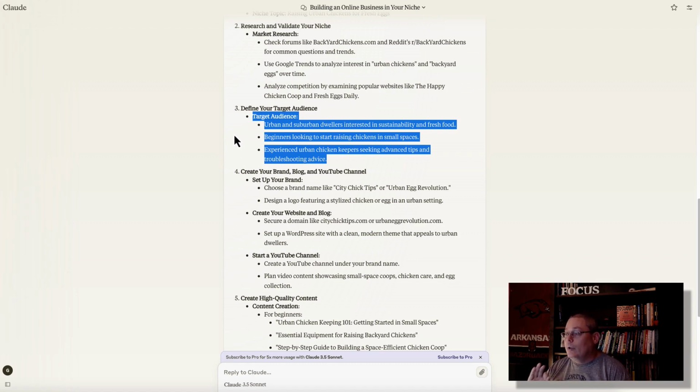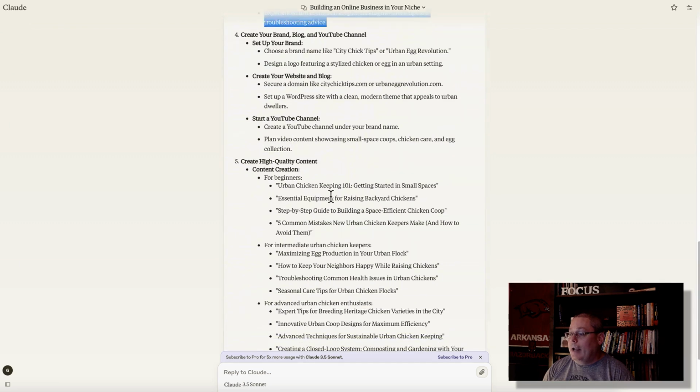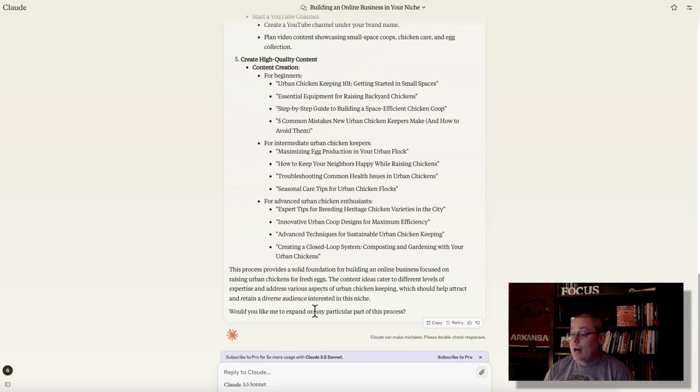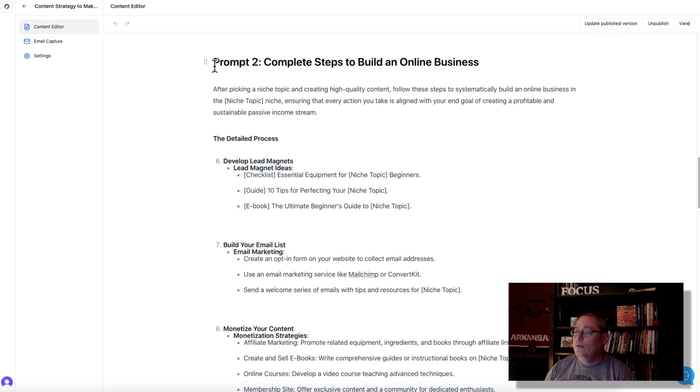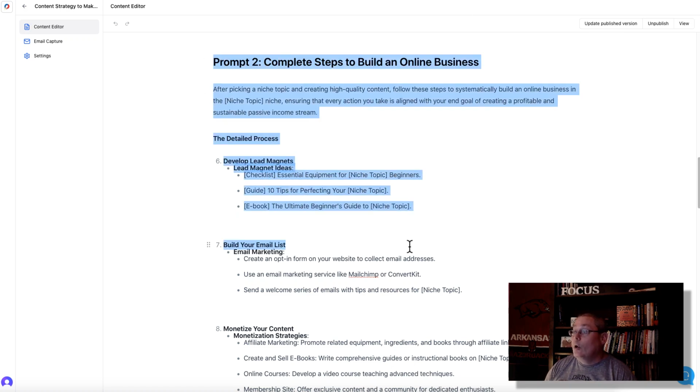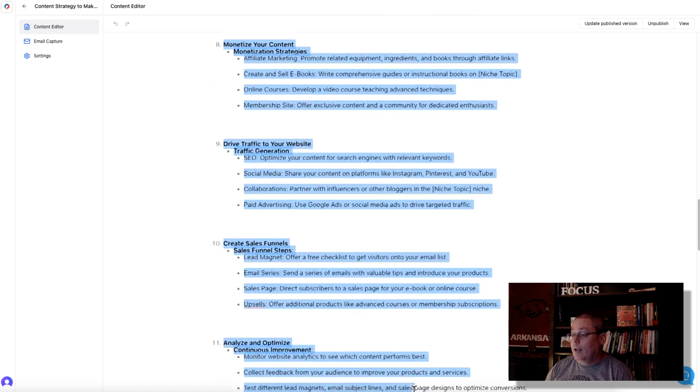Urban and suburban dwellers interested in sustainability and fresh food. Beginners looking to start raising chickens in small spaces. Experienced urban chicken keepers seeking advanced tips and troubleshooting advice. Build your brand is following our prompt, and then it comes down and asks if you would like to expand any part of this particular process. At that point, we're going to go back and move forward to prompt 2 and go through the complete steps to build an online business.